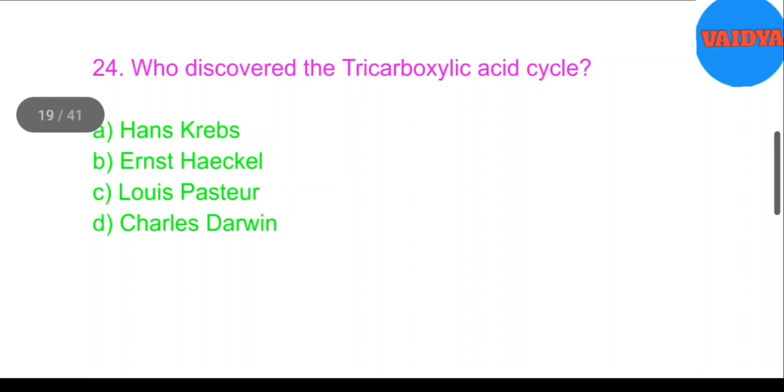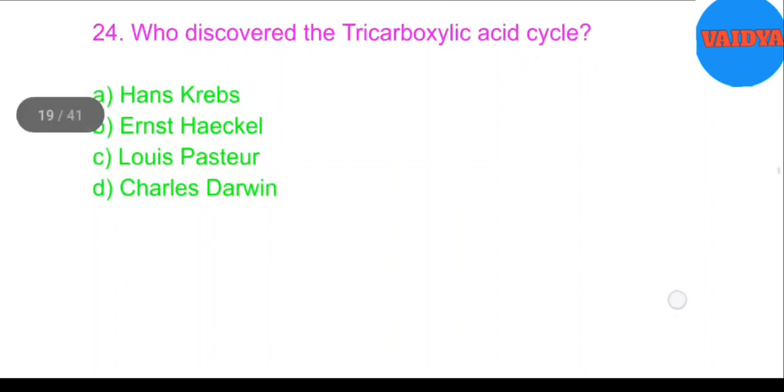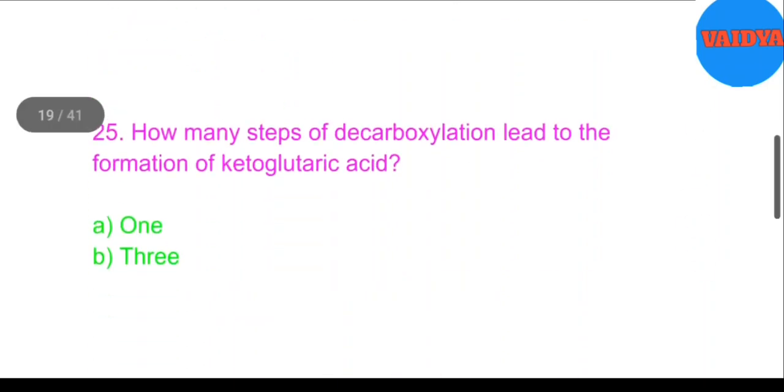24. Who discovered the tricarboxylic acid cycle? A. Hans Krebs, B. Ernst Haeckel, C. Louis Pasteur, D. Charles Darwin. Answer: A. Hans Krebs.